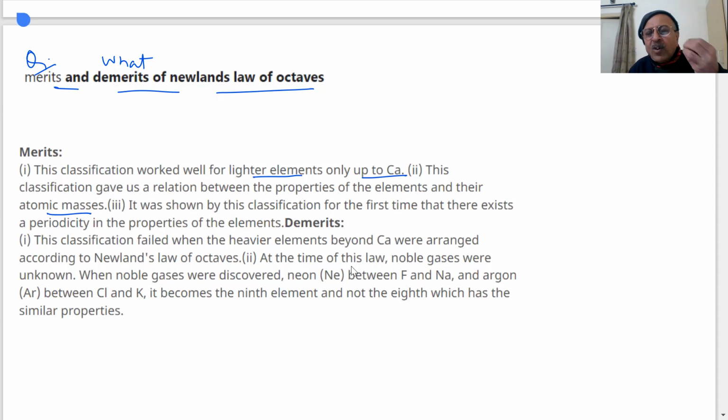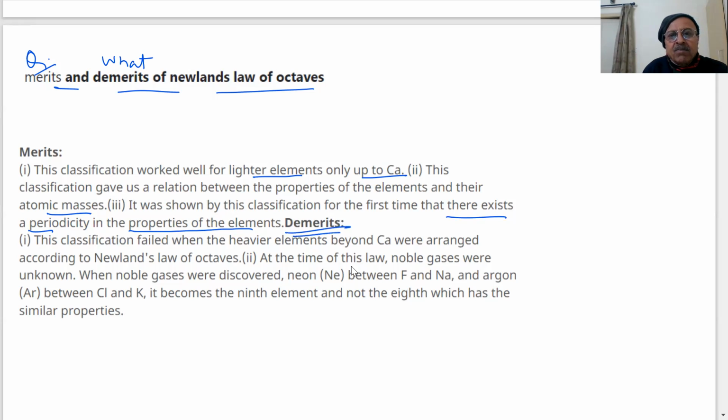These relationships are showing that there is some relationship between the properties and atomic mass of the elements. It was shown by this classification for the first time that there exists a periodicity in the properties of the elements. So at that time it became important that some periodicity exists in the properties. Periodicity means repetition of the properties of the elements. Periodic means what? Which repeats. Properties of the elements repeat after you arrange the elements in terms of their increasing atomic masses.